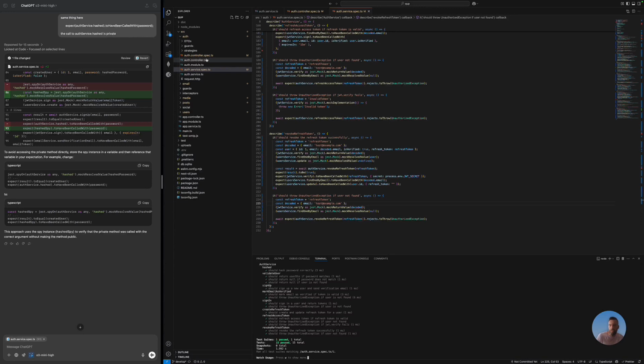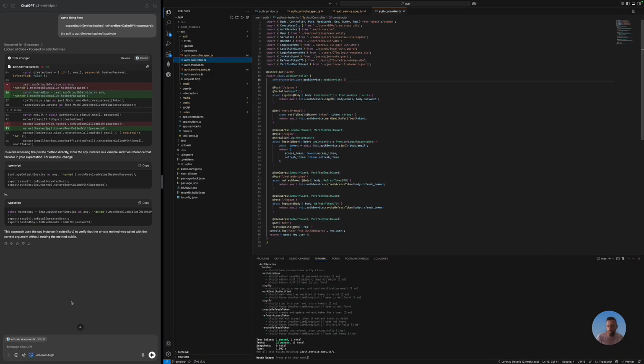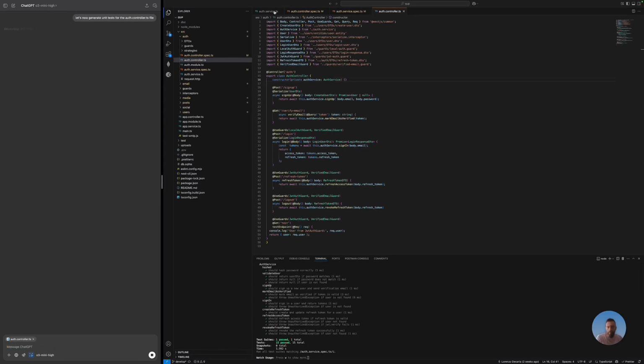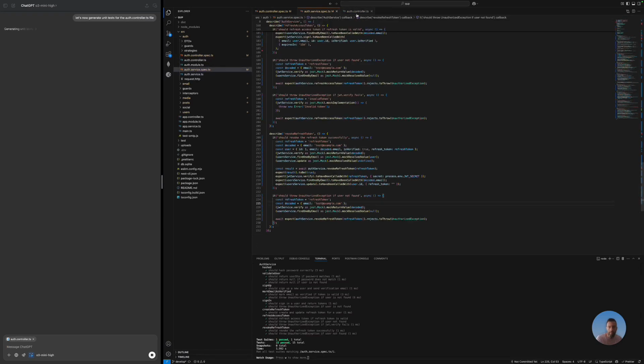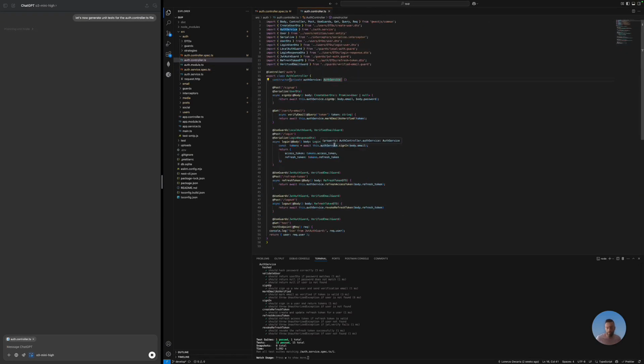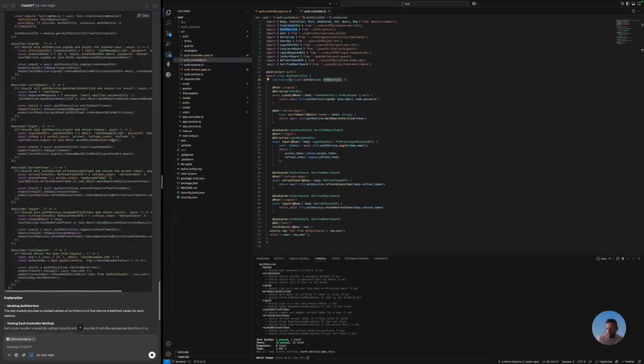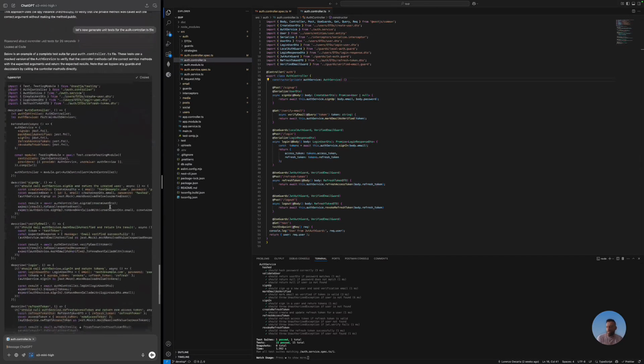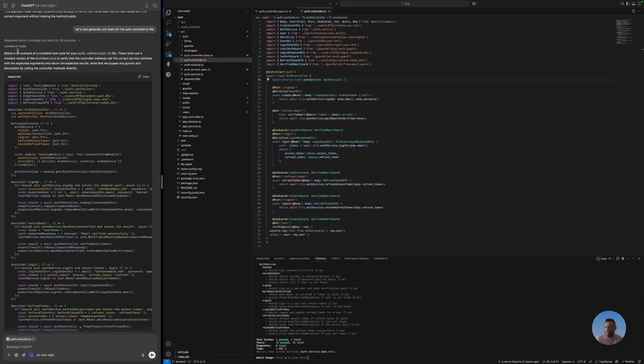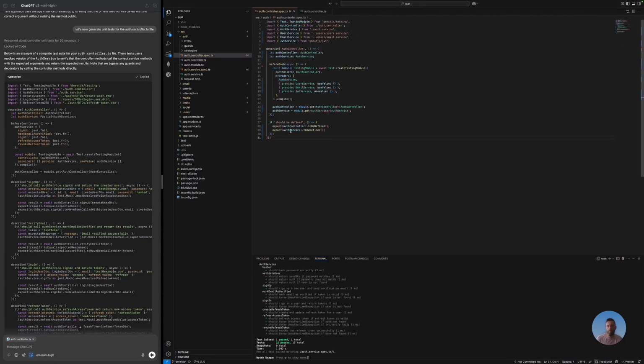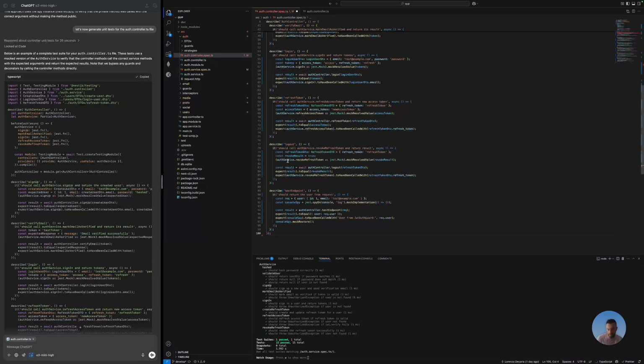Let's now generate tests for the controller, and let's have ChatGPT do it. So honestly, I'm impressed by how good the coverage for these tests is. So I'm really happy with what ChatGPT is doing. So yeah, let's see. Okay, so ChatGPT has generated all the code for the controller as well. Let's copy and paste. We can replace the entire file, I guess.